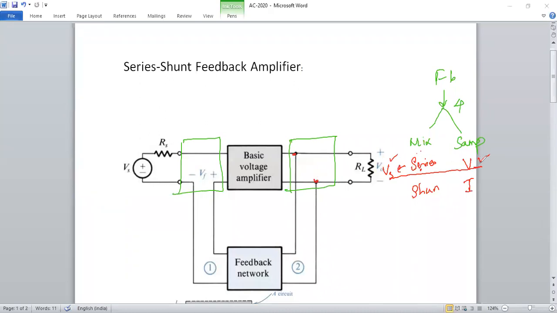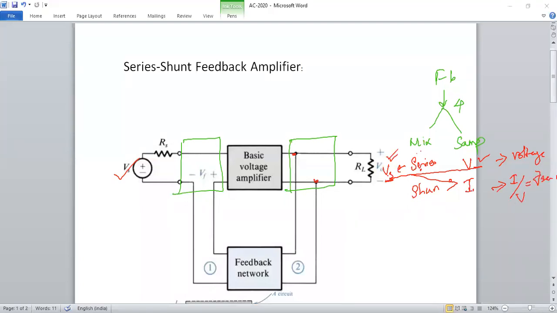So this amplifier is called a voltage amplifier, because the input side and the output side are both voltage. Next, the input side is Vs, but the amplifier gives output current I. Then the ratio is I by V. This is called a transconductance amplifier.